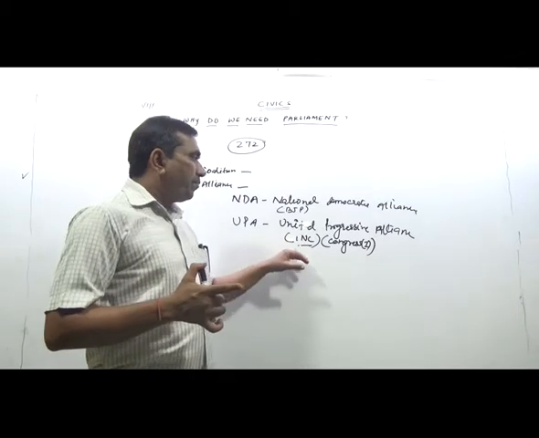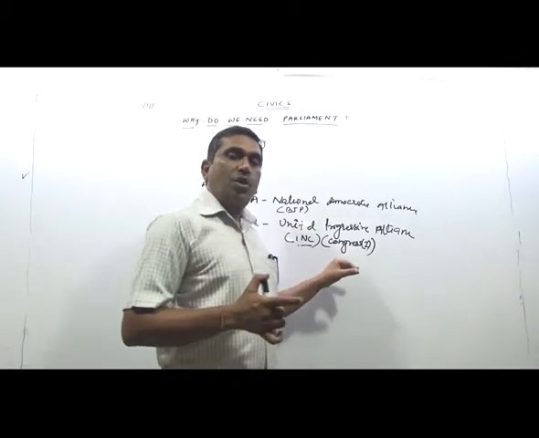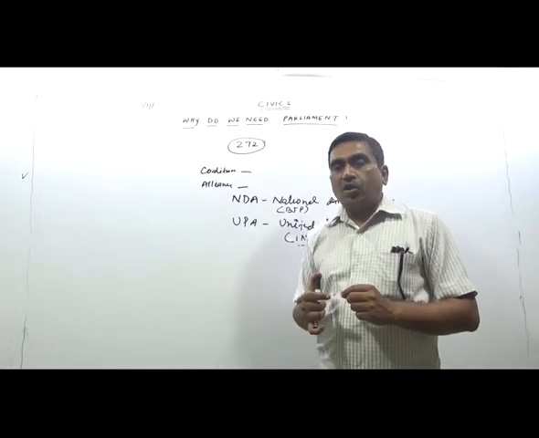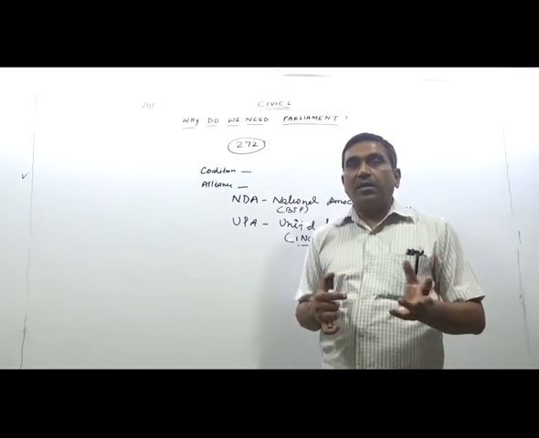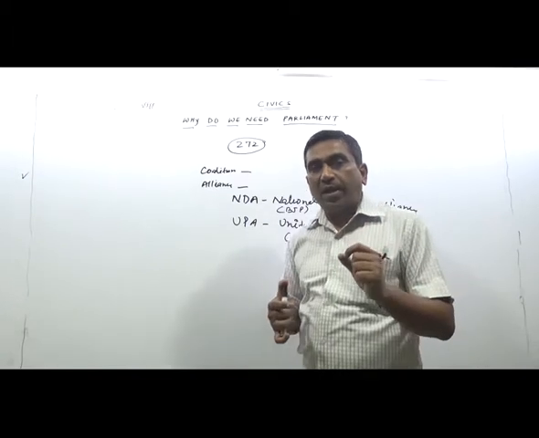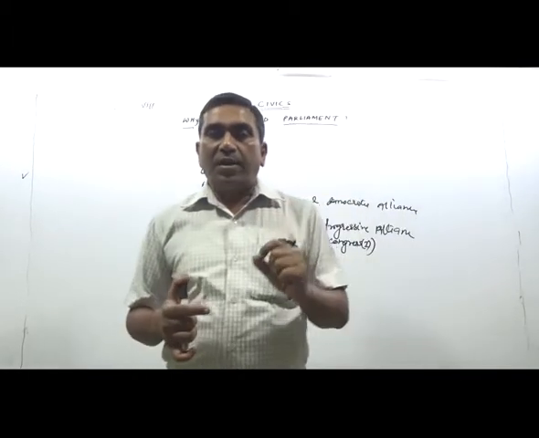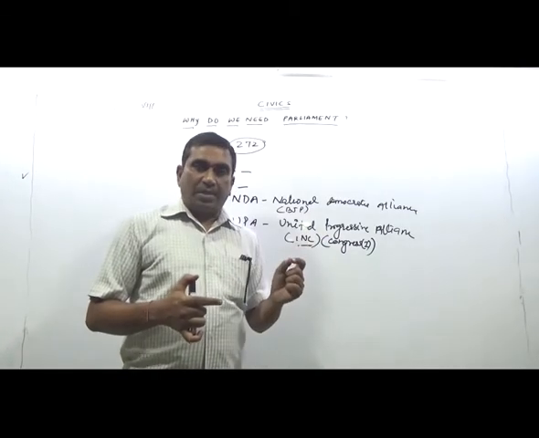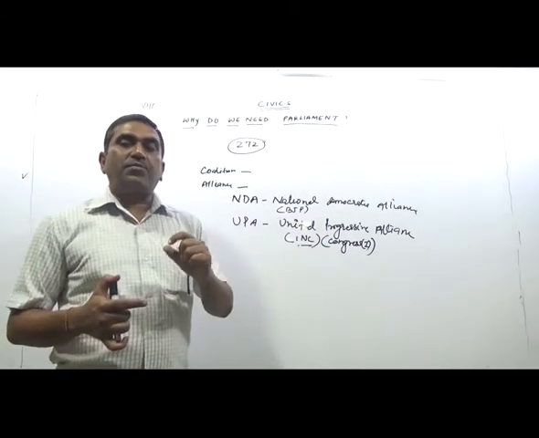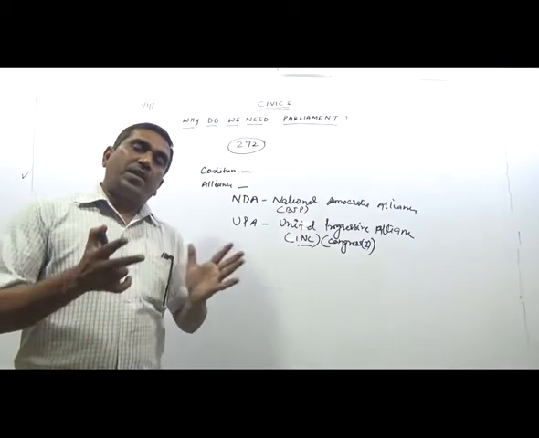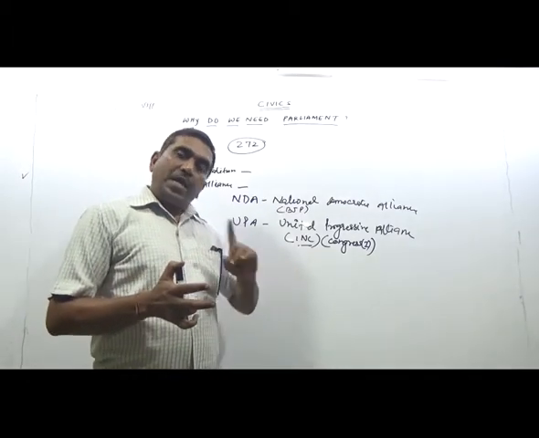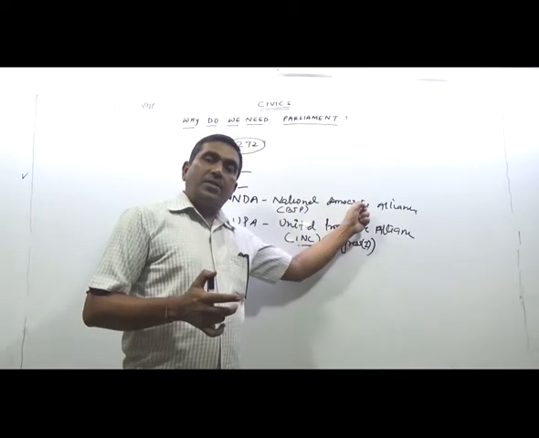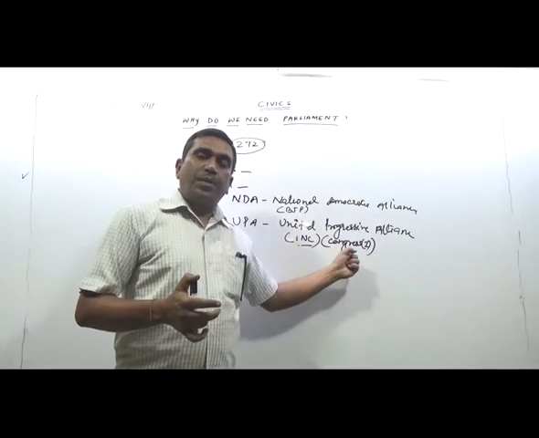In UPA, in Bihar, it has collaborations with the RJD and the Congress and other political parties. If the constituency is one where the Congress is contesting the election, from there RJD would not contest. If it had an alliance with another political party, the same thing happens. Only one will remain, either from the NDA or from the UPA.